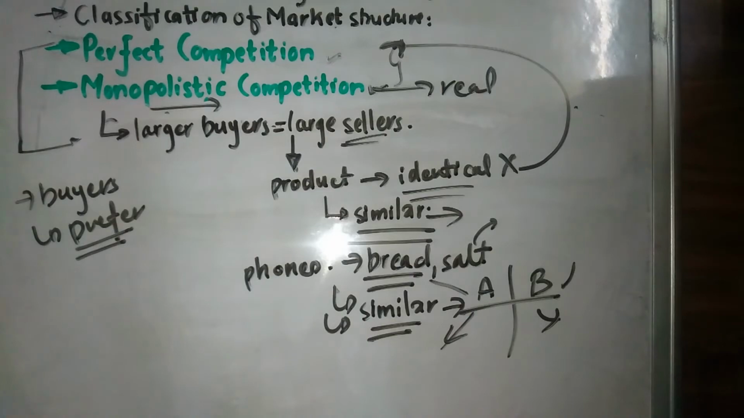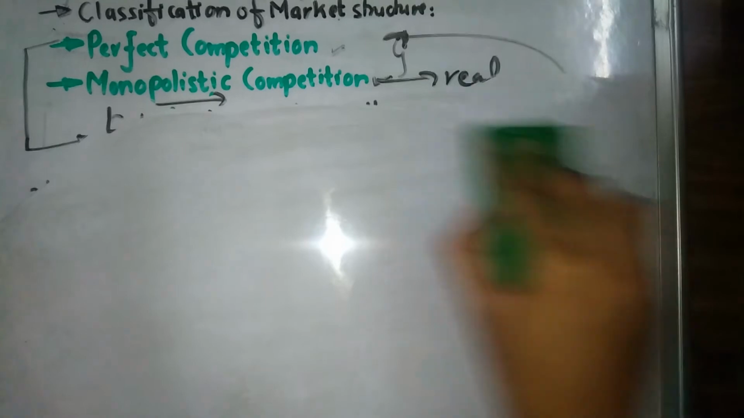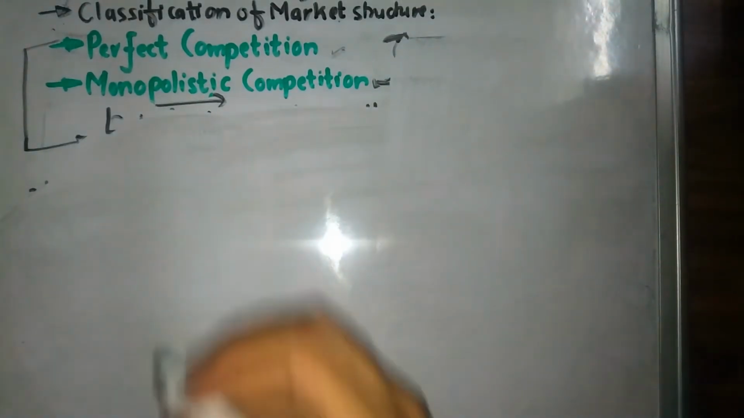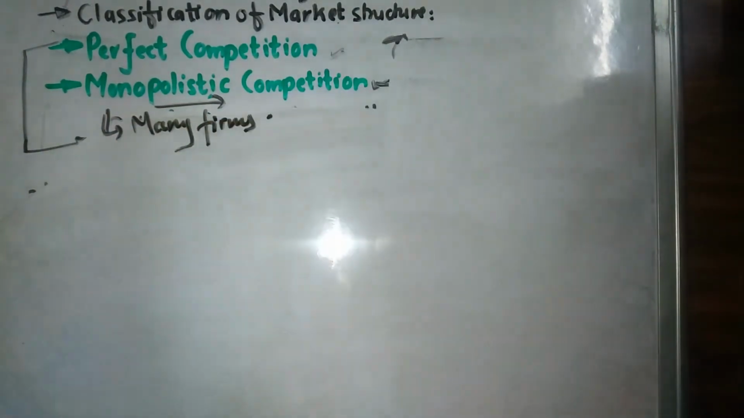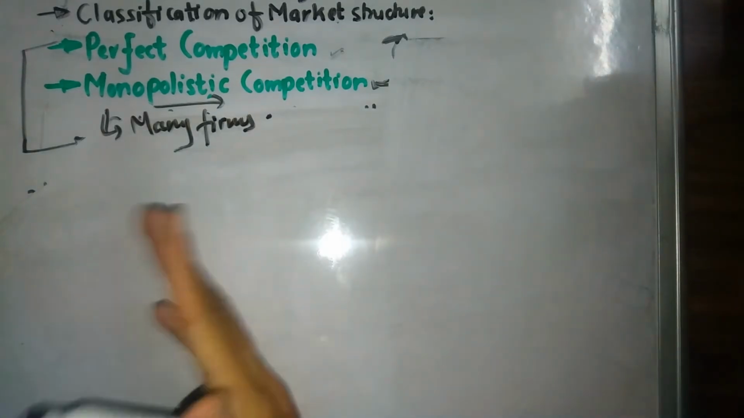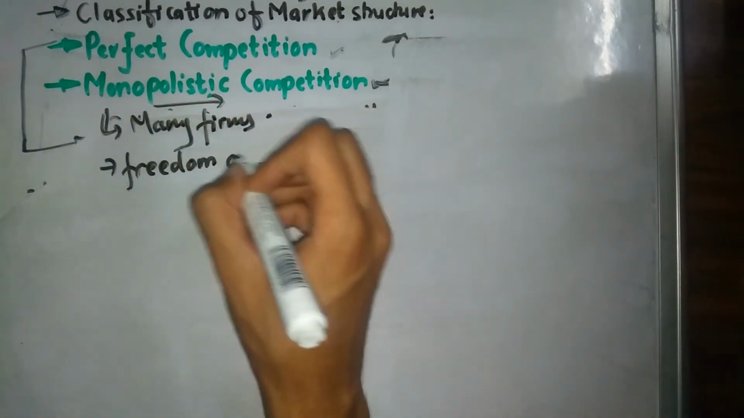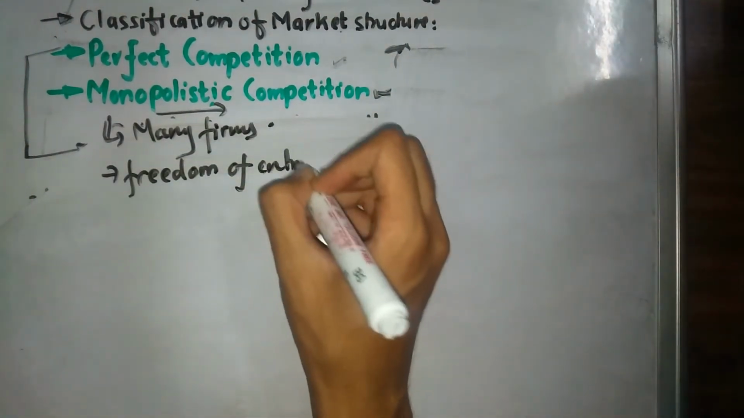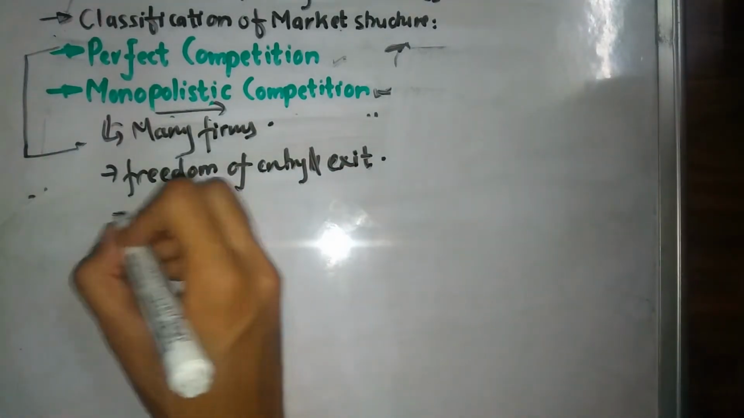So there are going to be different features of monopolistic competition, and we'll be talking about that. Like perfect competition, there are going to be a large number of buyers and a large number of sellers. So there are going to be many firms, many companies, and there is freedom of entry and exit. There are not going to be a few dominant companies like in other market structures. There is still freedom of entry and exit, and they are going to produce different products.